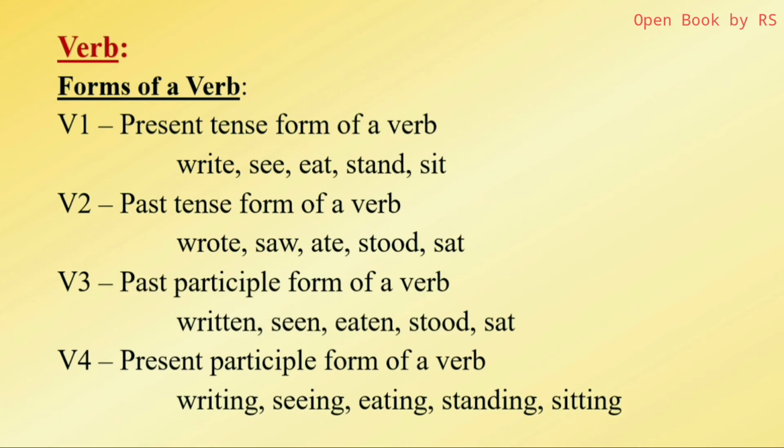It is for convenience sake only. But it is always better to remember the exact form clearly, particularly for beginners: present tense form of verb, past tense form of verb, past participle form of verb, and present participle form of verb. A list of the forms will be provided to you for your learning.